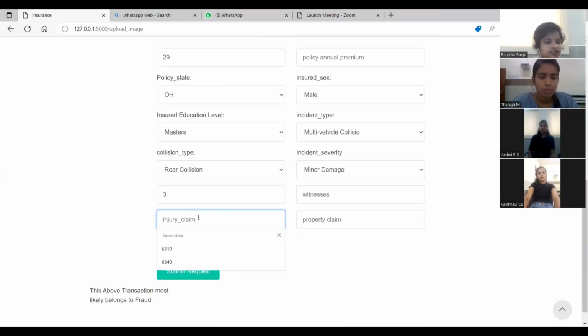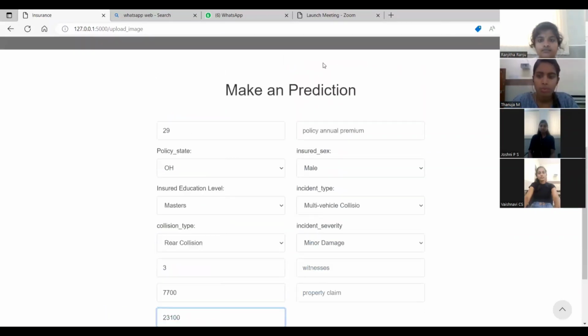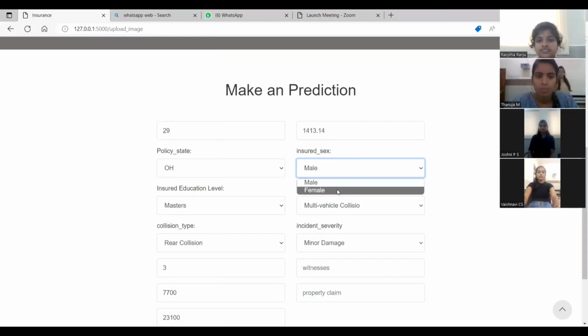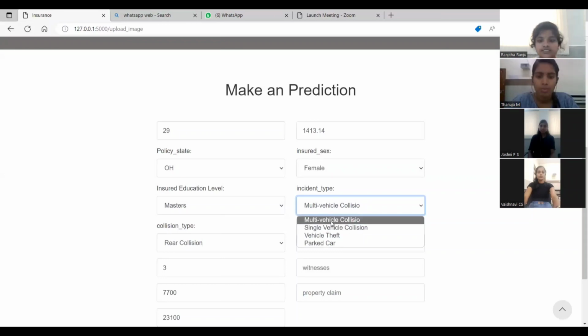Injury claim is 7700, vehicle claim is 23100, and policy annual premium is 1413.14. The injured sex is female, the incident type is multi-collision, and incident severity is minor damage.